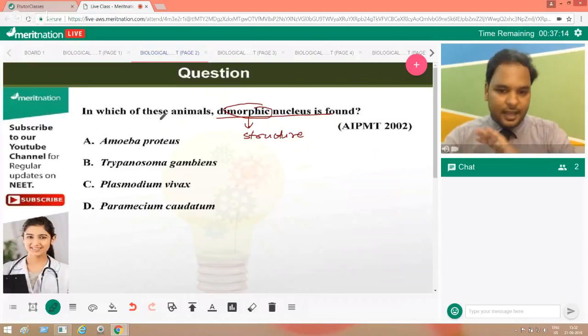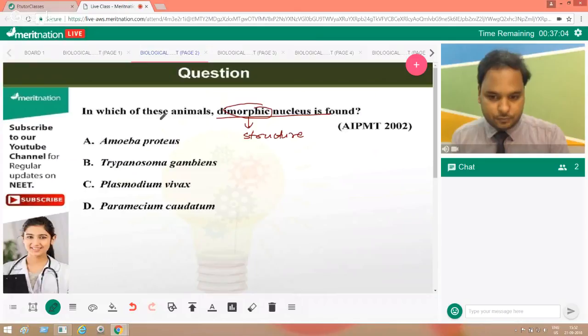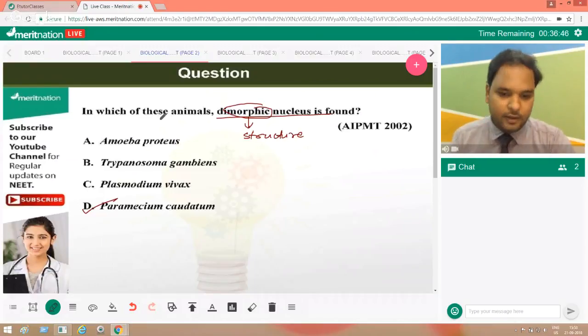I know all of you are giving the absolutely correct answer, but to understand it further, dimorphic means those two nuclei should be different in structure, maybe in size also. And you people are absolutely right. It's Paramecium caudatum, because Paramecium has two different types of nucleus in its cell, in its cytoplasm. One is the macronucleus and another one is the micronucleus. Very well said, everyone. This is one of the questions that was asked in 2002. It's a very nice question.